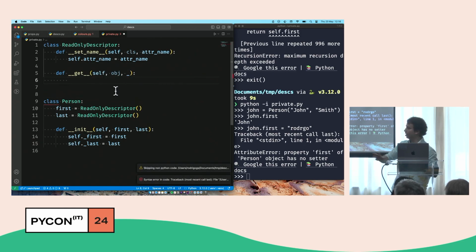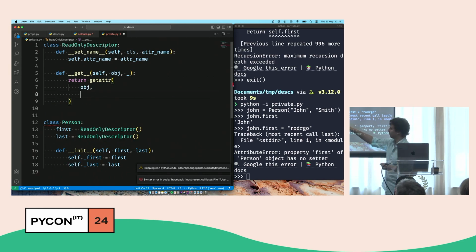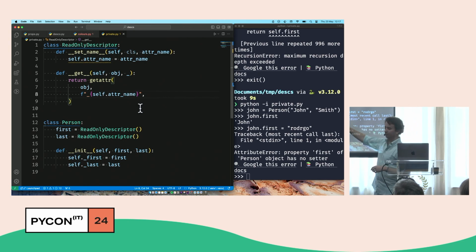And now when we try to access the attribute, what do we do? We do some dynamic lookups. We will return the getattr of what? Well, the attribute lives inside object. What's the name of the attribute? Well, it's underscore the name that I was assigned to. So that's going to be underscore, what was it? self.attrname. And that's it. Yes, I'm sweating. Right?